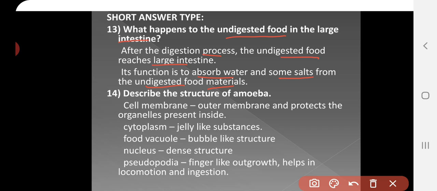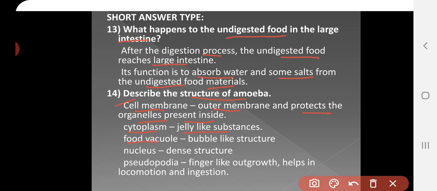Next, describe the structure of amoeba. You have to mention the organelles and parts in the amoeba. First, cell membrane. It is the outer membrane and it protects the organelles present inside. Next, cytoplasm. It is a jelly-like substance which connects the cell membrane and the nucleus.